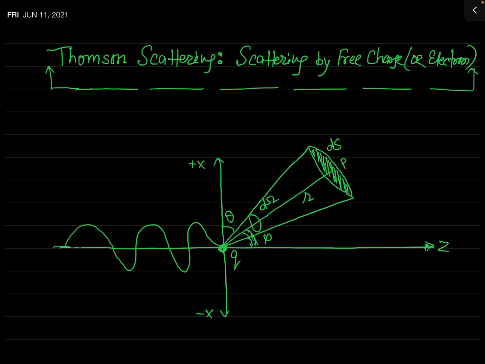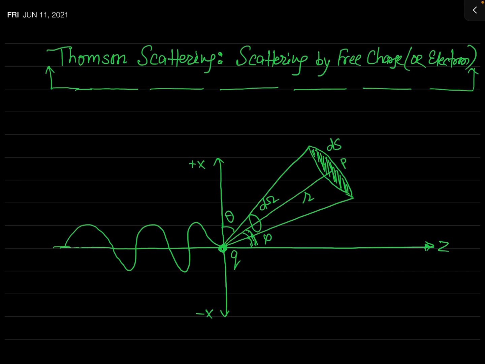After that, we will characterize this Thomson scattering. So remember, this is a scattering by free charge. When you say free charge, it means no force is acting on this charge apart from the electromagnetic force.